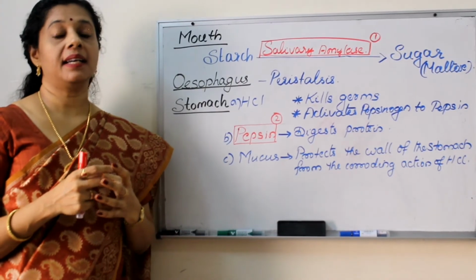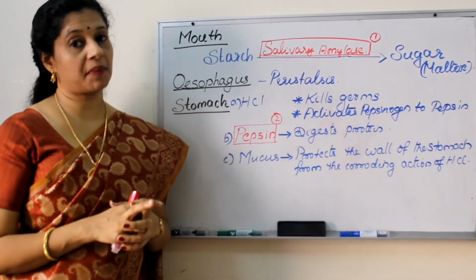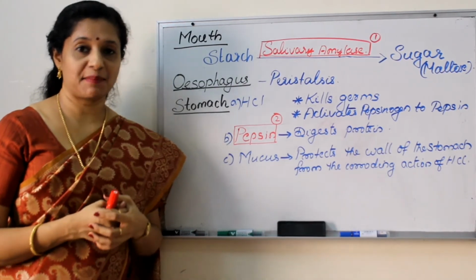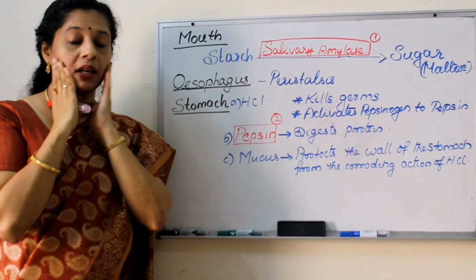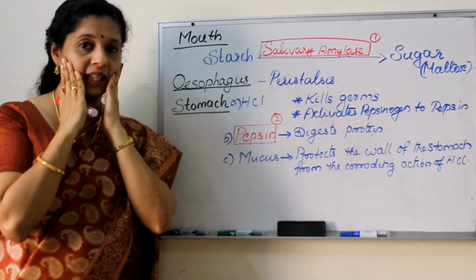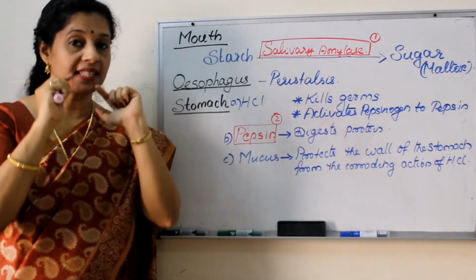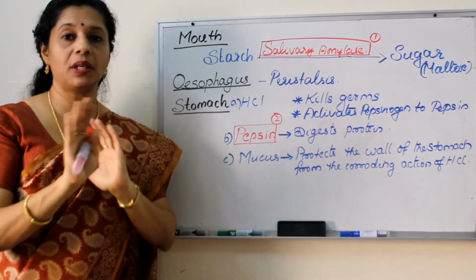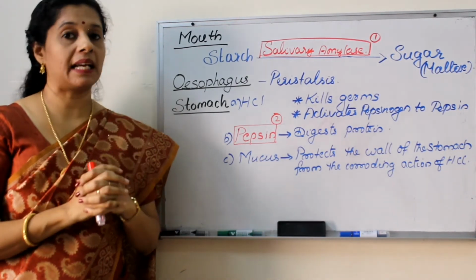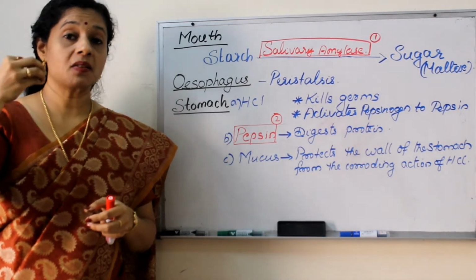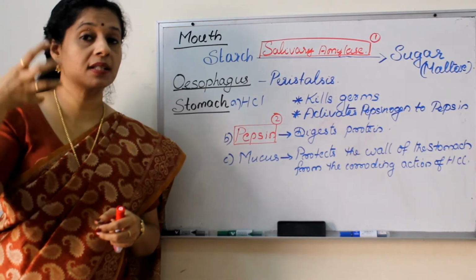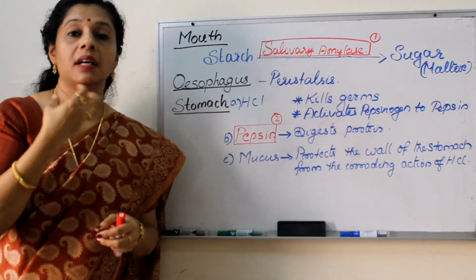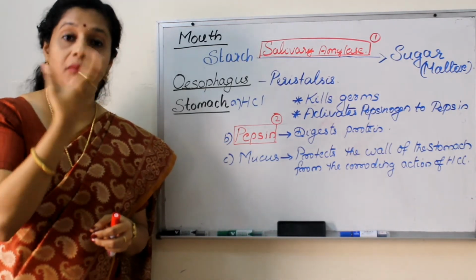That is secreted by 3 pairs of salivary glands present in our mouth. Very recently, another pair of salivary gland has been found. On both sides of the cheek we have parotid glands. Under the tongue we have sublingual, and here we have the submaxillary. So you need not worry about the names, 3 pairs of salivary glands are there. These 3 pairs of salivary glands pour their secretion, saliva, into the mouth. That is why we always have saliva inside the mouth to keep it moist.